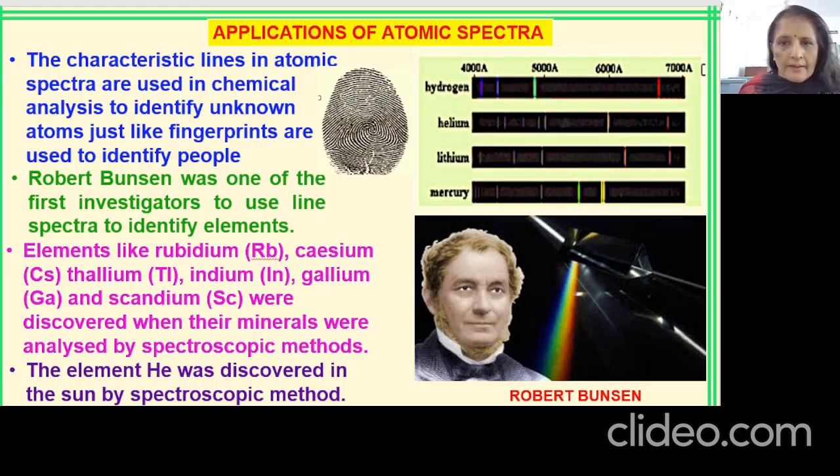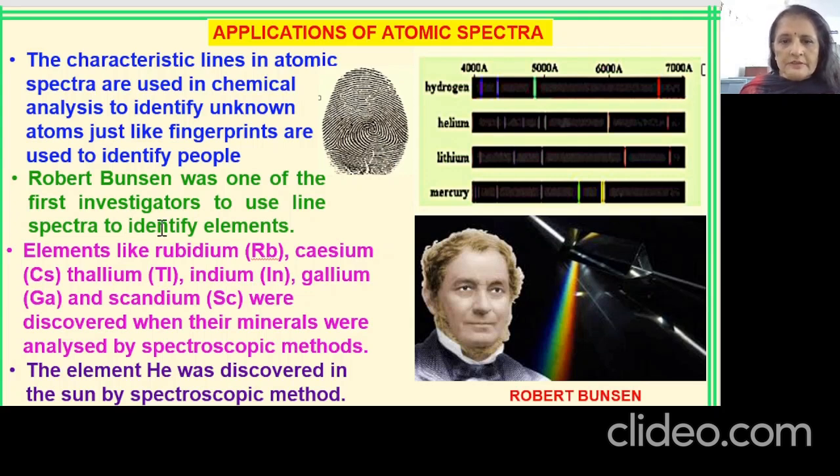These atomic spectra, as I've just told you, if we explain atomic spectra, that means we are explaining the structure of the atom. How? Because atomic spectra is unique for an element and every element has a unique configuration. So ultimately the spectra is related to the atomic structure of that particular element. That is why we call it a fingerprint.